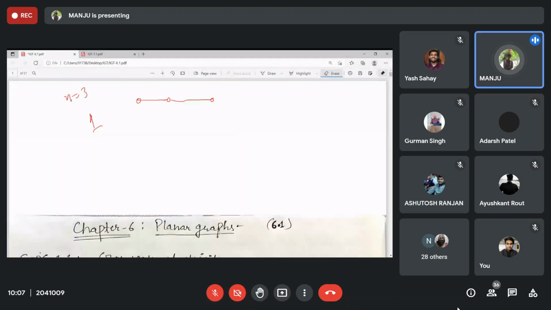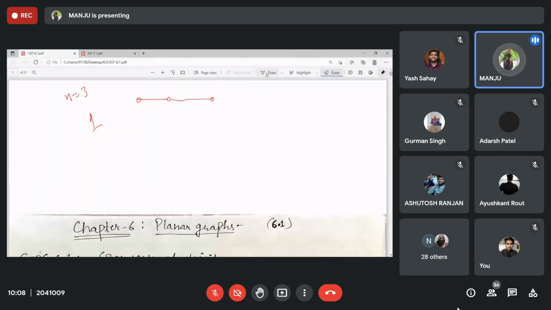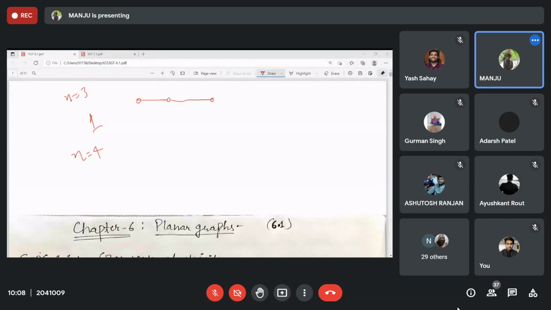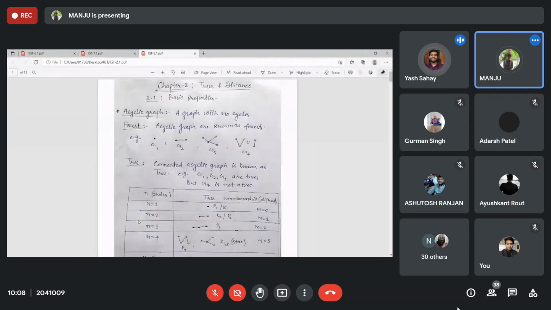This I discussed at the time of trees. Now you tell me how many non-isomorphic trees correspond to n is equal to 4. 2.